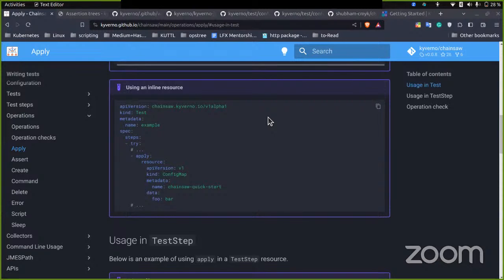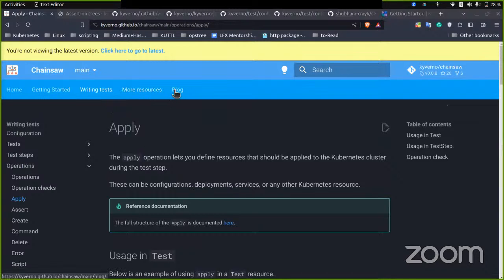So let's talk about our future and roadmap. We have a few things over here.